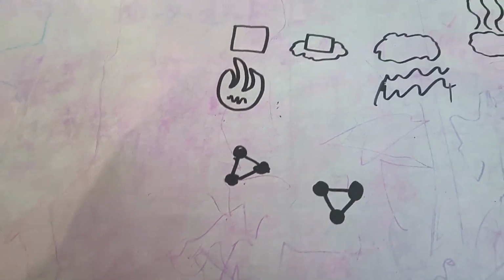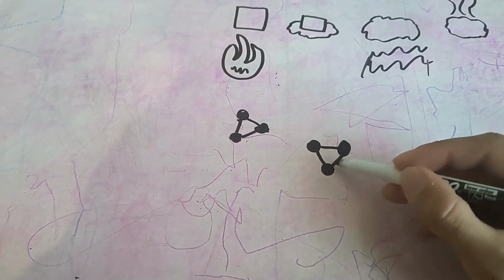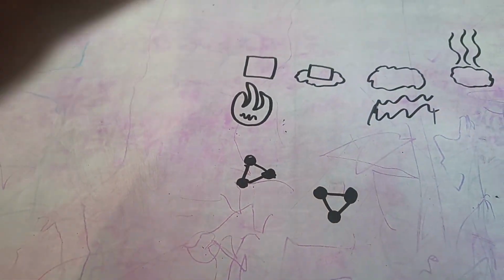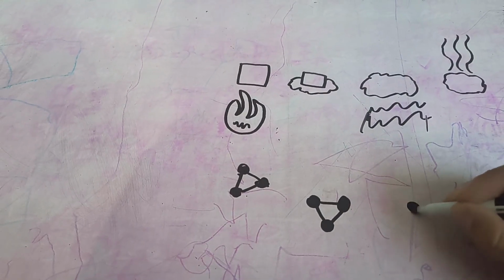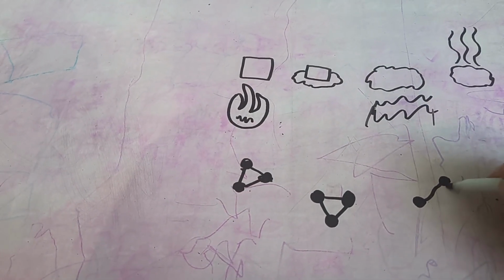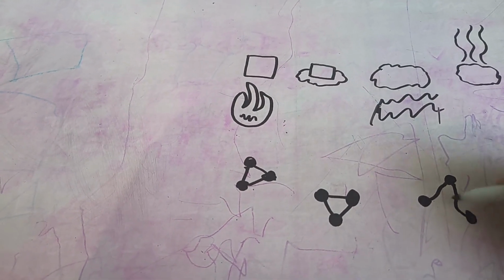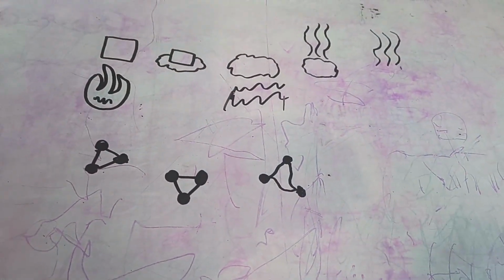But whenever we heat them up a little bit, their bonds, these little lines, they kind of stop getting so sticky. And they start getting a little bit more loose. They start to get a little bit further away, and the lines get a little bit more loose. They're not as tight anymore.